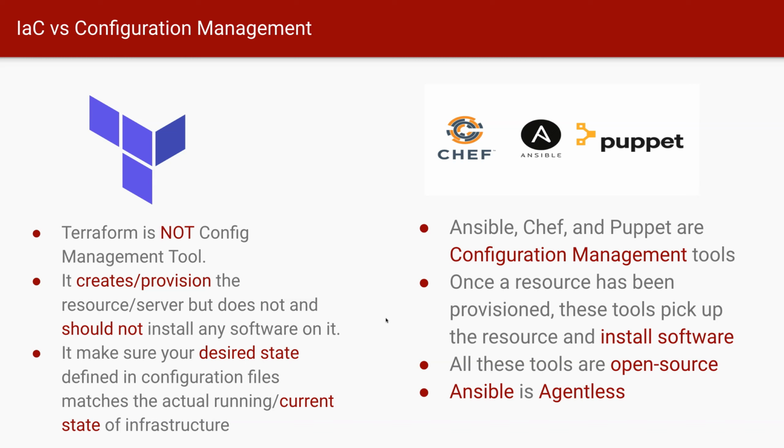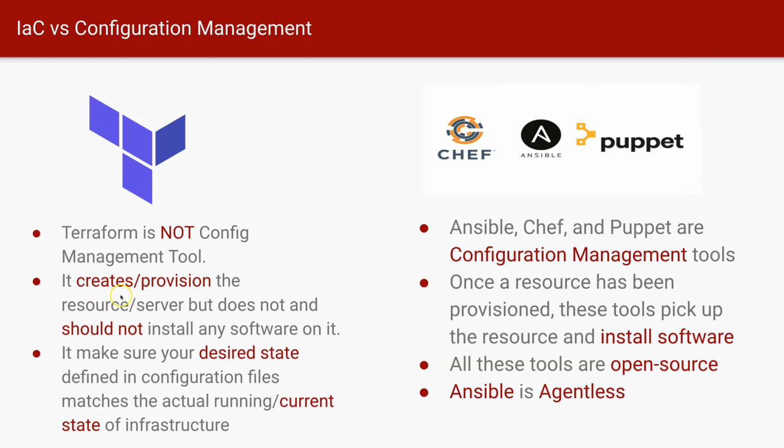So, in order to understand the difference between IaC and config management, we need to talk about tools like Terraform, Ansible, Chef, and Puppet. So right away, Terraform is not a configuration management tool. It creates, or we call this creation provisioning, the resource, and this resource can be anything, a VM or a server.